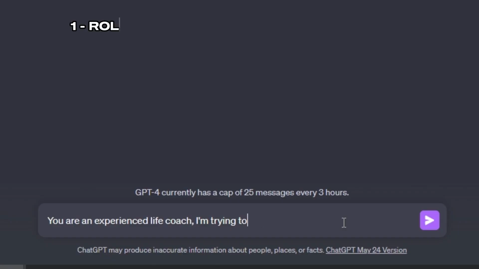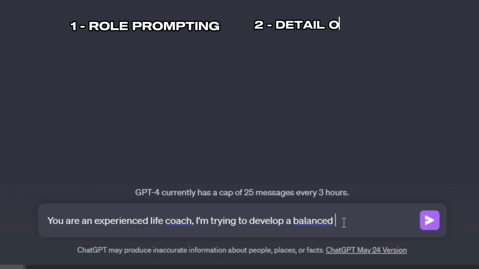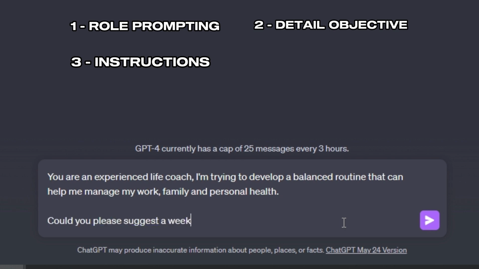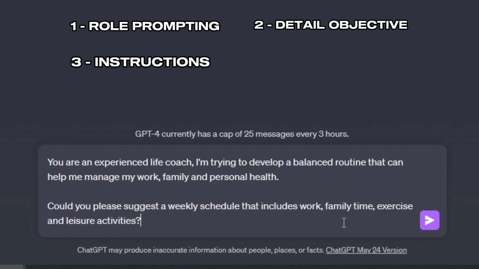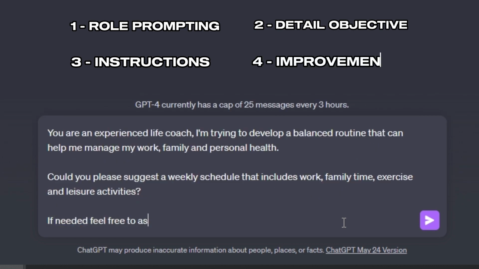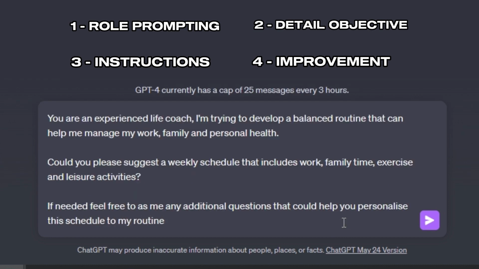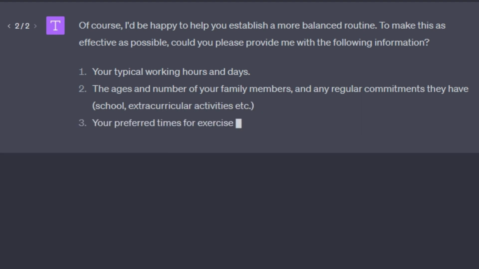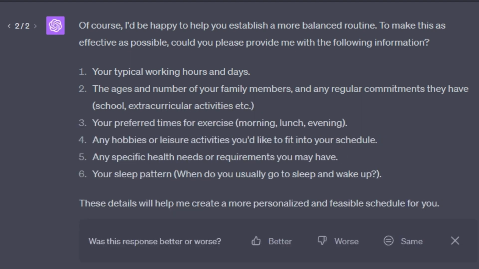We've already set the role, you are a life coach. We've detailed our objective, I'm trying to develop a balanced routine to manage work, family, and personal health. And we've given instructions. Could you please suggest a weekly schedule that includes work, family time, exercise, and leisure activities? Now for the improvement part. We might add, if needed, feel free to ask me any additional questions that could help you personalize the schedule to my routine. Notice the difference? Not only does this open the door for ChatGPT to seek more information, but it sets the expectation of a more personalized response. It's a subtle tweak, but it makes a big difference in how ChatGPT responds to your prompt.